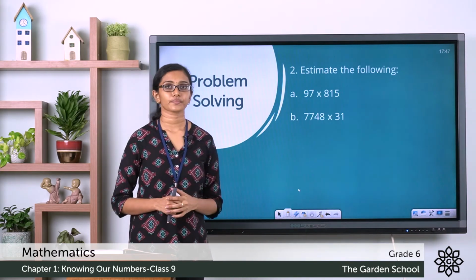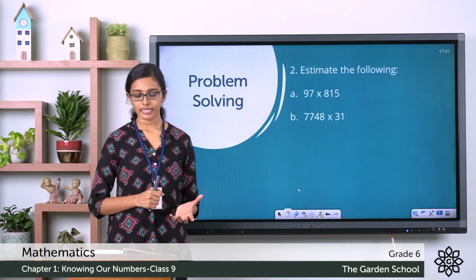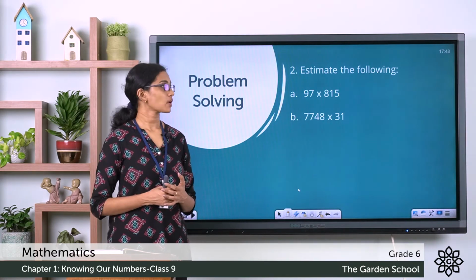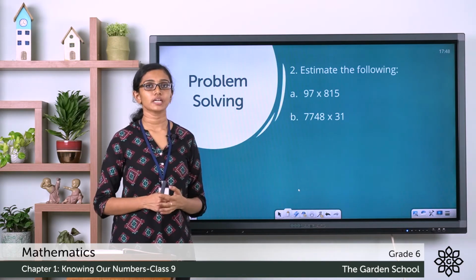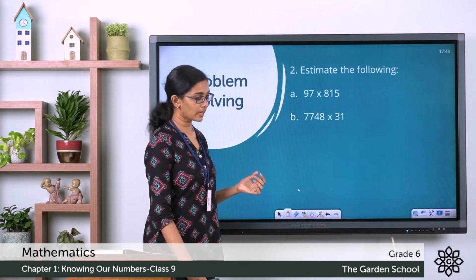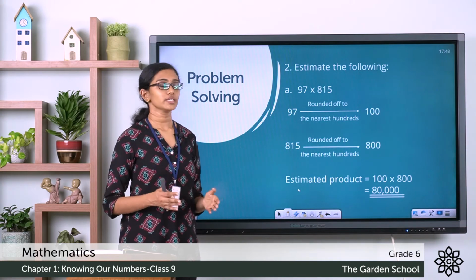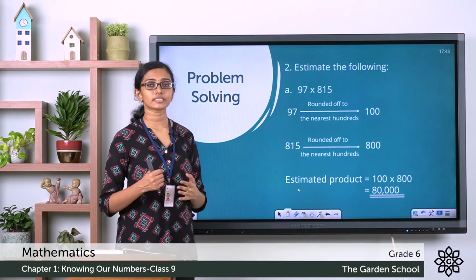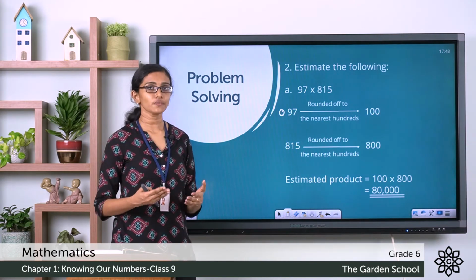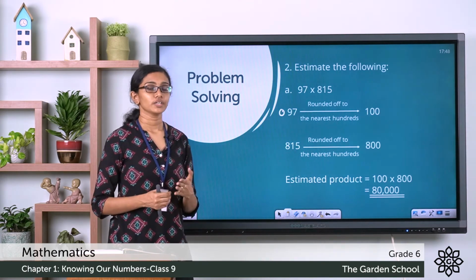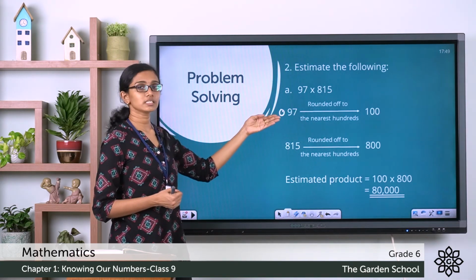Estimate the following. And here this is a multiplication. 97 into 815. So to find out the product, the calculation will be easier if we round off these given numbers to the nearest hundreds. 97 rounded off to the nearest hundreds. You see here there is no hundreds digit. Here the hundreds digit is 0. So to round off 97 to the nearest hundreds, you need to check the digit to the right of the rounded digit.